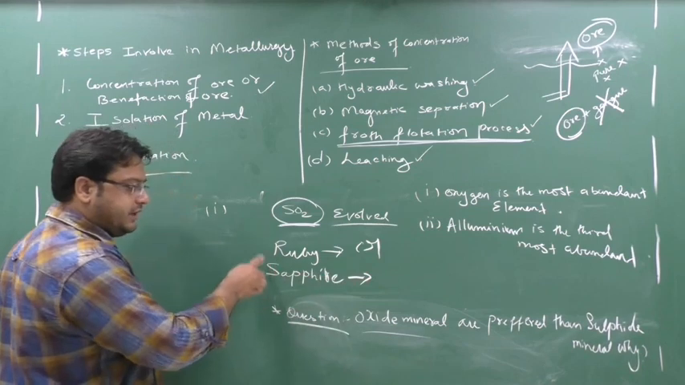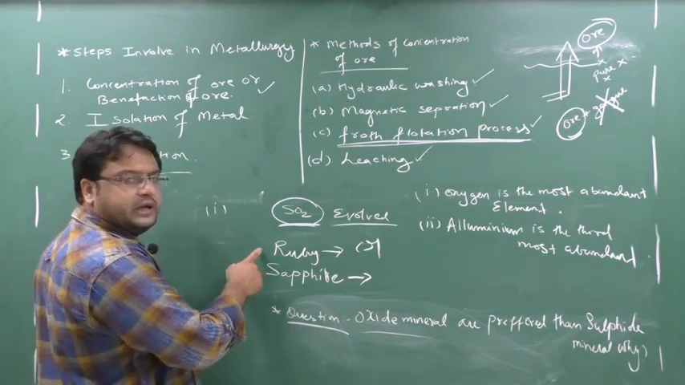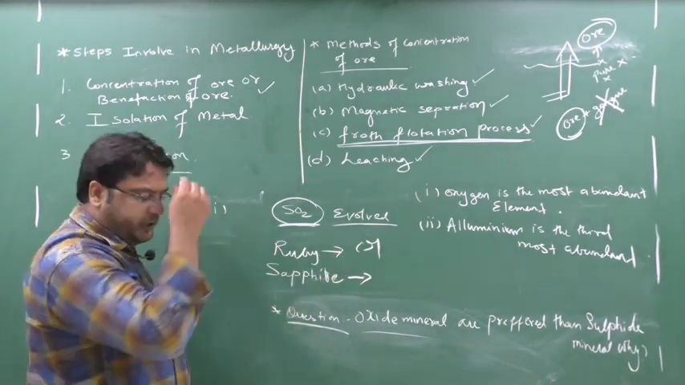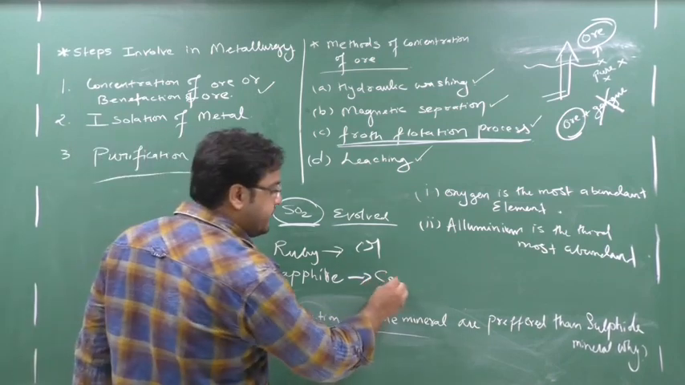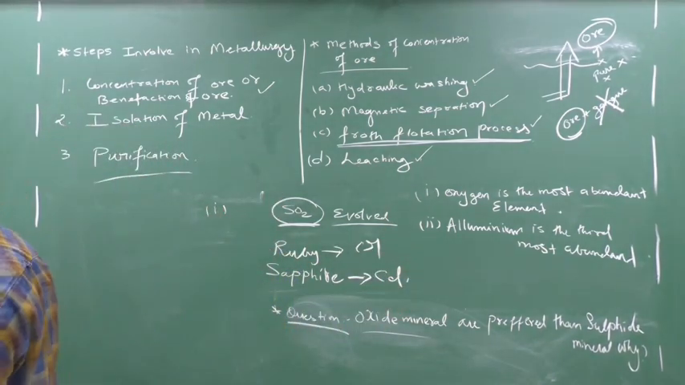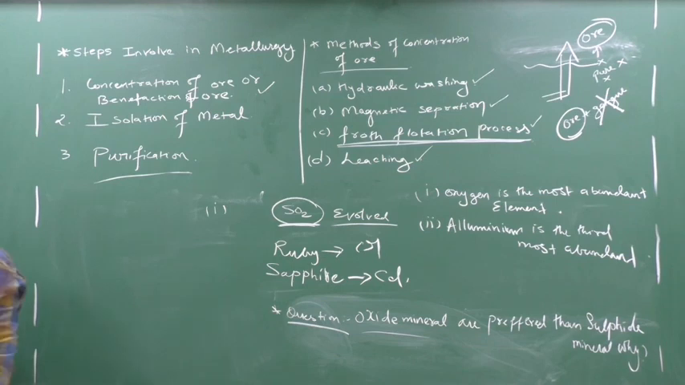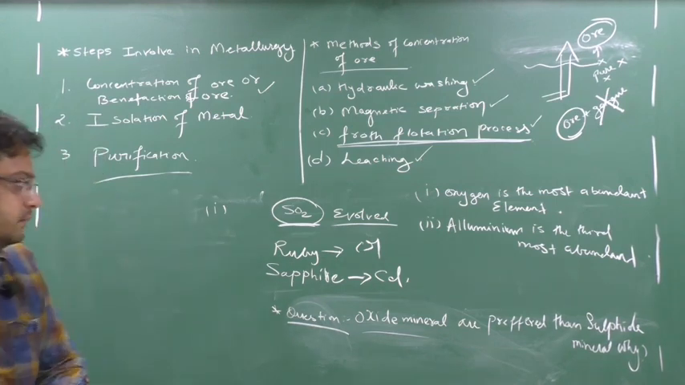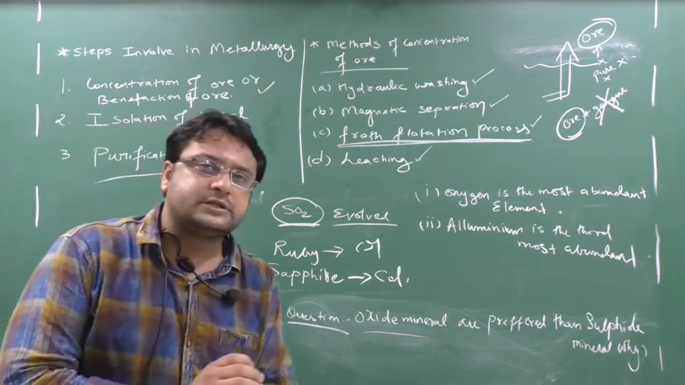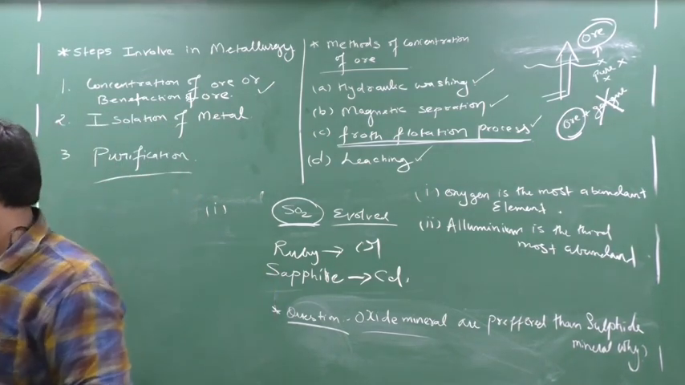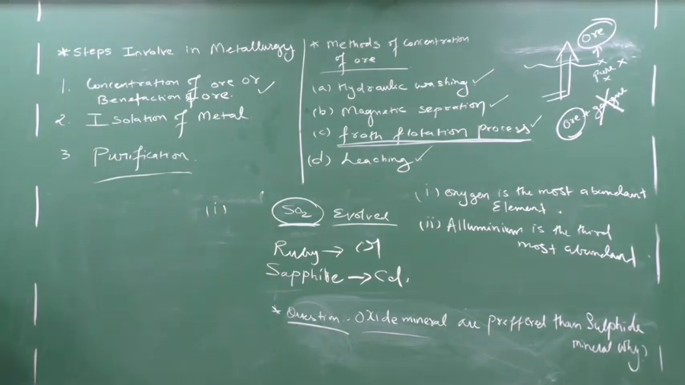I don't know the Gujarati name. You can search it. Okay. So ruby contains chromium as an impurity, and sapphire contains cadmium as an impurity. These are very important MCQs, asked many a time. So ruby contains chromium as an impurity and sapphire contains cadmium as an impurity. Clear this part? Write down next.